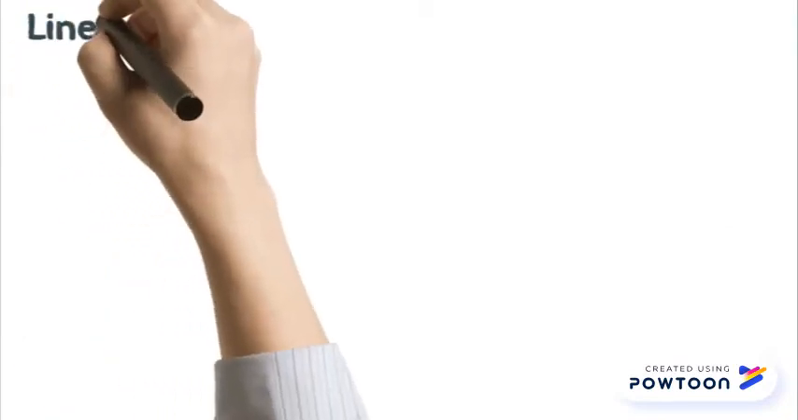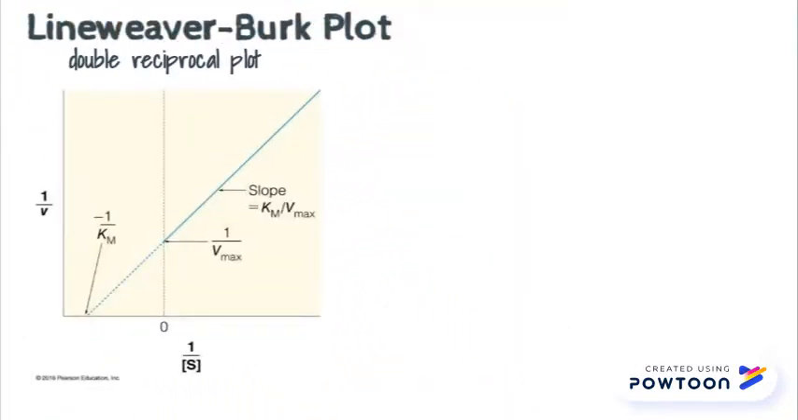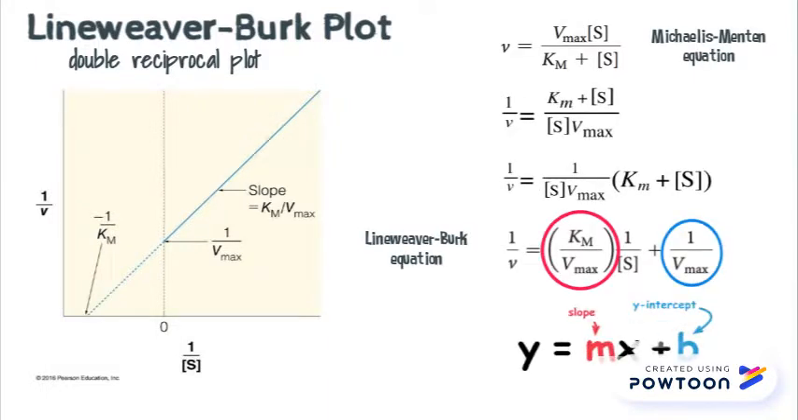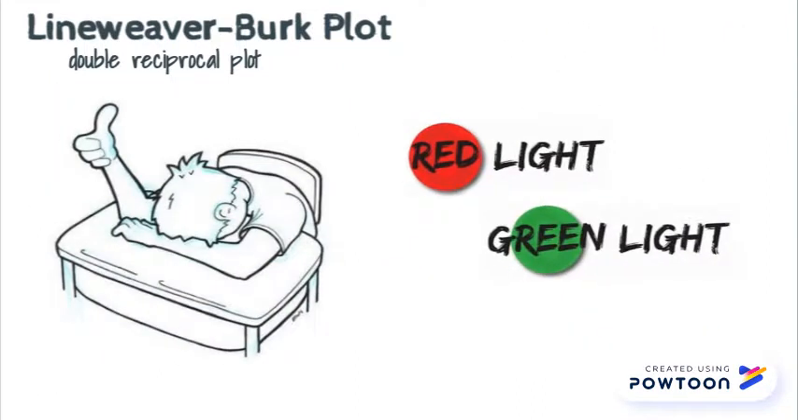The Lineweaver-Burk plot is a double reciprocal plot, and its equation can be derived from the Michaelis-Menten equation. Since the graph can be modeled by a linear y equals mx plus b format, it's easier to interpret. You can think of Lineweaver-Burk as the nice simple games you used to play as a child, such as 7-Up and Red Light, Green Light.